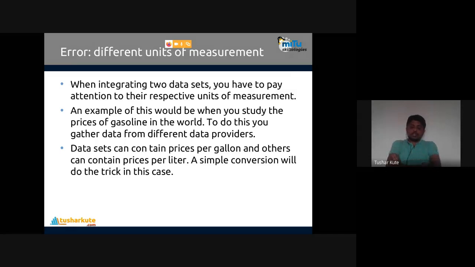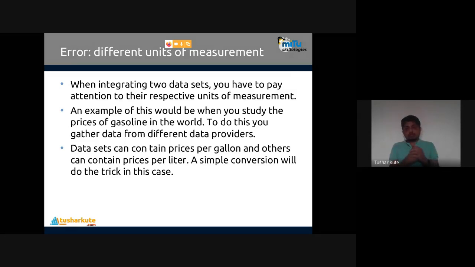Next one is error because of different units of measurement. When integrating two data sets, you have to pay attention to their respective units of measurement. This is a very commonly occurring error. An example would be when you study the prices of gasoline in the world. To do this, you have to gather data from different data providers. Some data sets contain prices per gallon, some contain prices per liter.